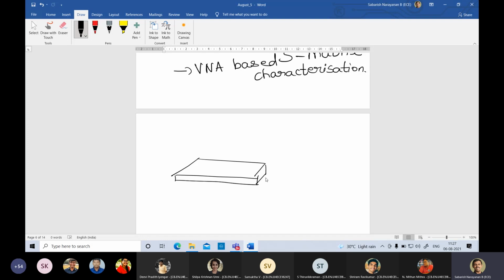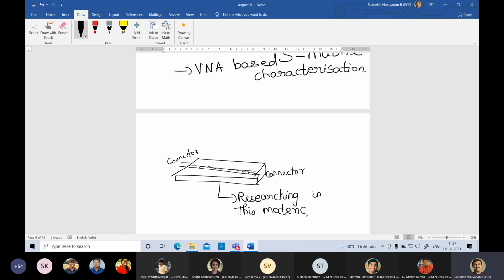Don't worry about anything else. And there you had a copper transmission line. You had a connector here. There was research in choosing this material. That was the main work that we did.